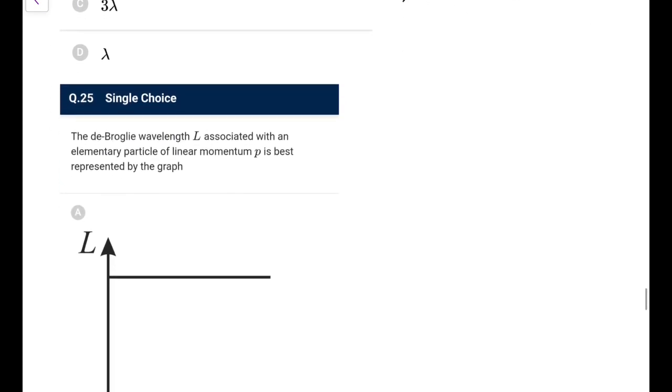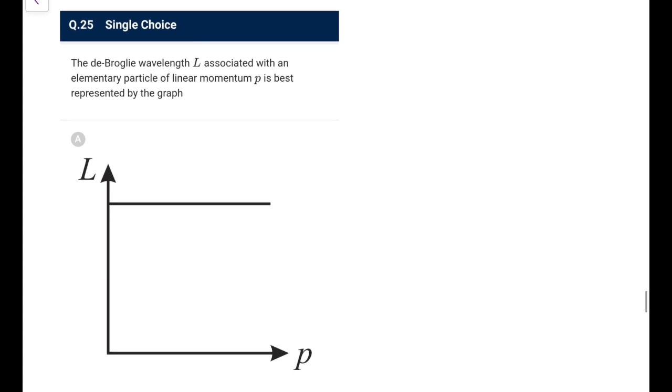You must have seen such question before. The de Broglie wavelength associated with elementary particle of linear momentum p. You know the de Broglie wavelength lambda is h by p, so that is going to be the inverse curve. So inverse curve is the only one. That's an easy one for you.